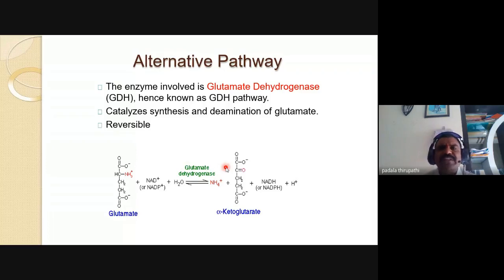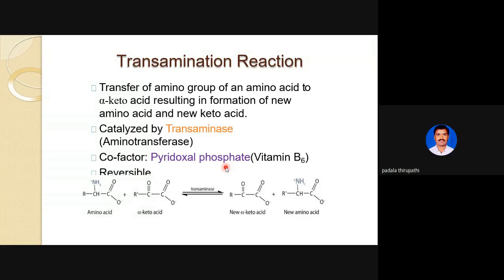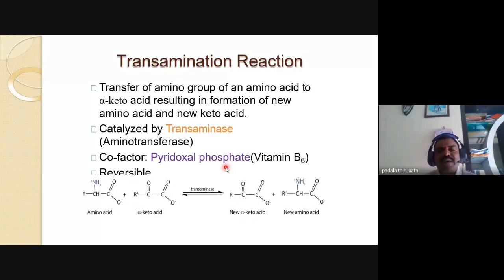Then the transamination reaction. This is the transfer of the amino group of an amino acid to alpha-ketoglutaric acid, resulting in formation of a new amino acid and a new keto acid. We observed this in the Krebs cycle. This is catalyzed by the transaminase enzyme, which we can also call aminotransferase. Aminotransferase means the amino group is transferred from one amino acid to an alpha keto acid.